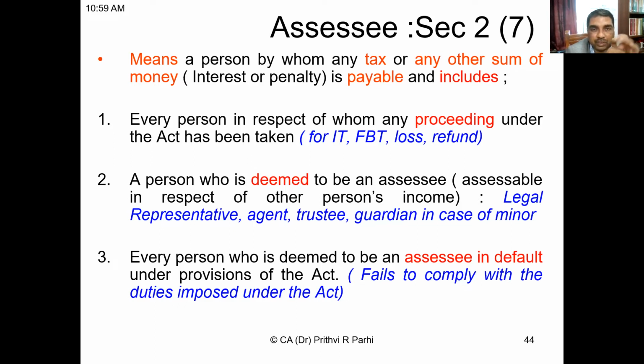Friends, whatever is in the brackets is not part of the definition. I have included it only for explaining.